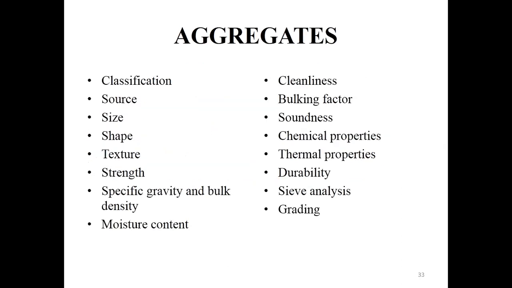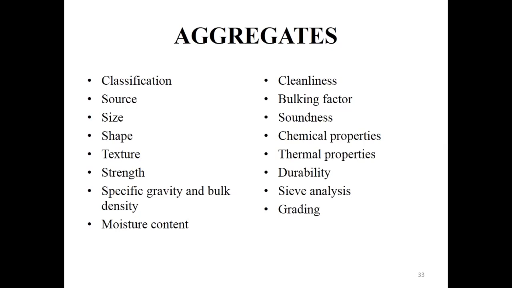The points to be considered are classification, source, size, shape, texture, strength, specific gravity, bulk density, moisture content, cleanliness, bulking factor, soundness, chemical and thermal properties, durability, sieve analysis, and grading. These are all the considerations we should study before making concrete.